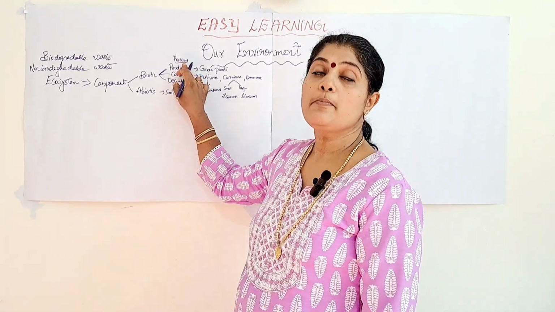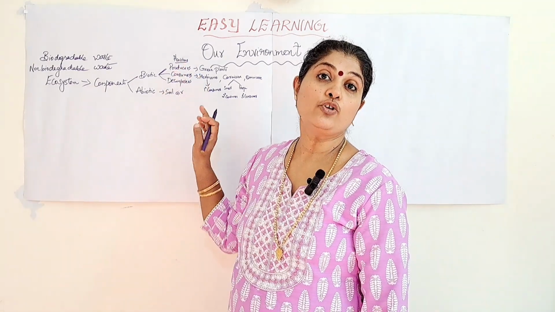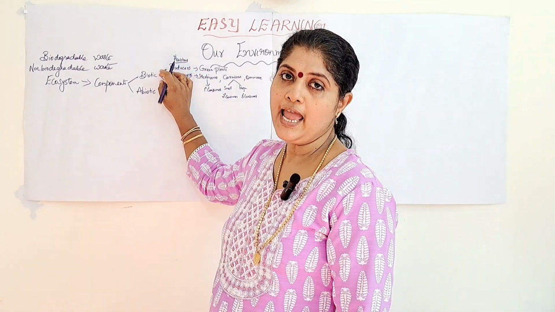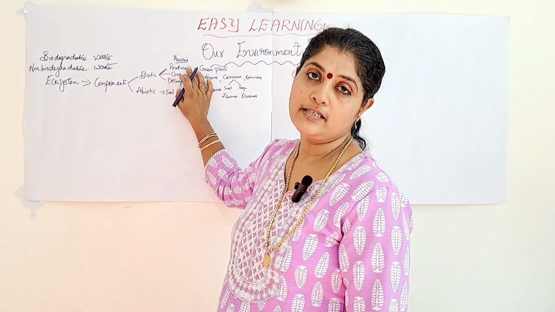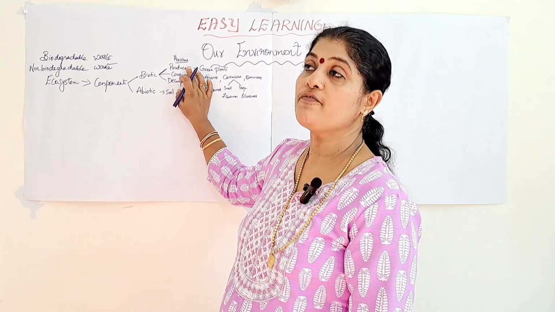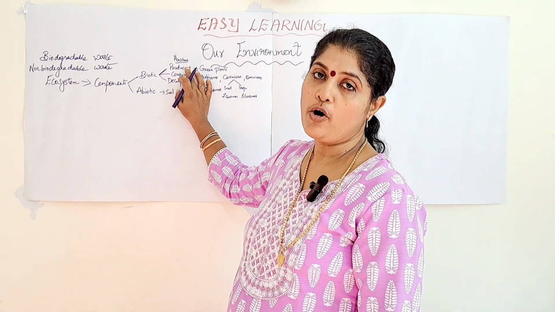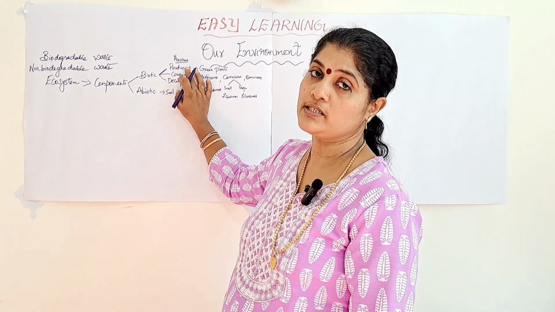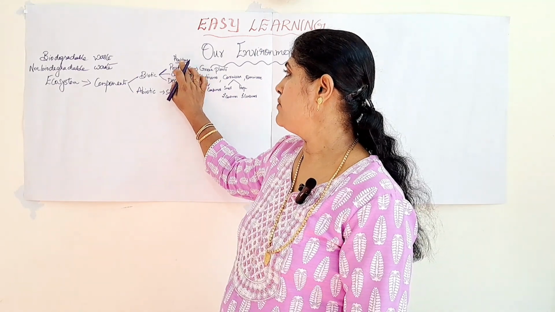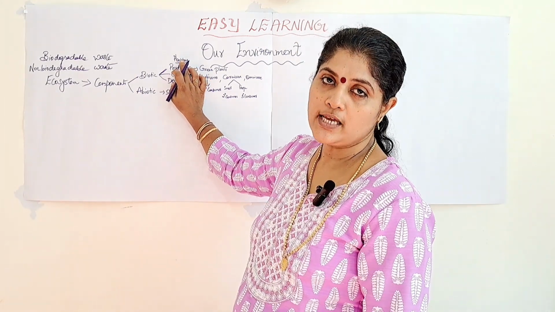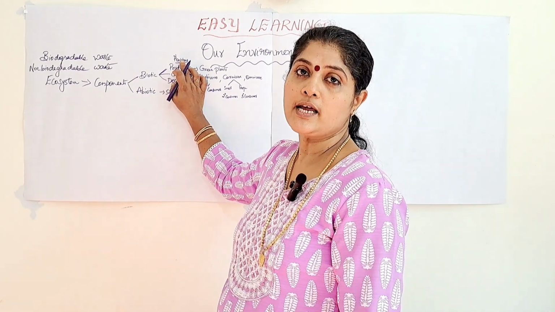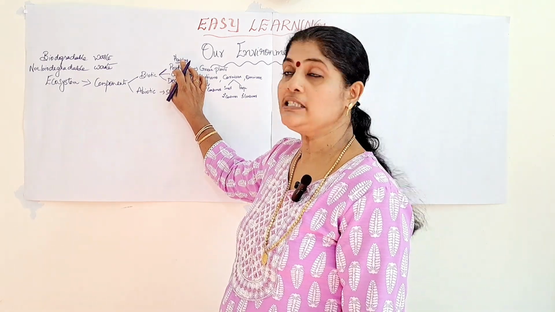One simple example for phytoplankton is algae and for zooplankton it is protozoa. So they are freely floating microscopic organisms present in the water. So these are another type of producers and consumers which are very minute in structure. That is why they are known as plankton.